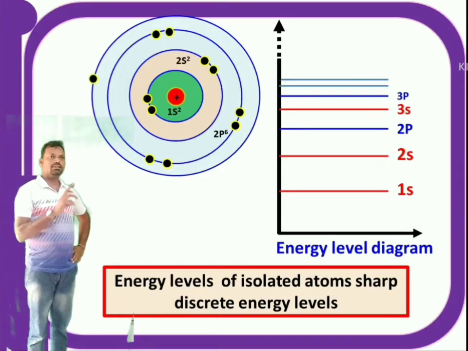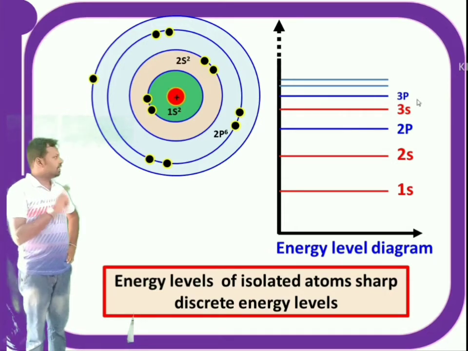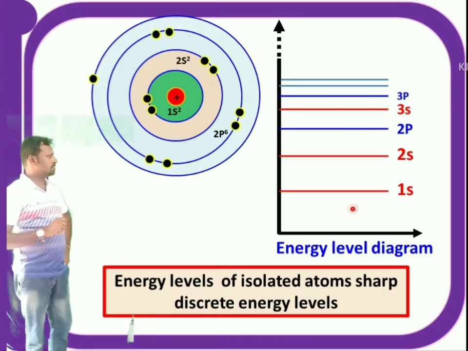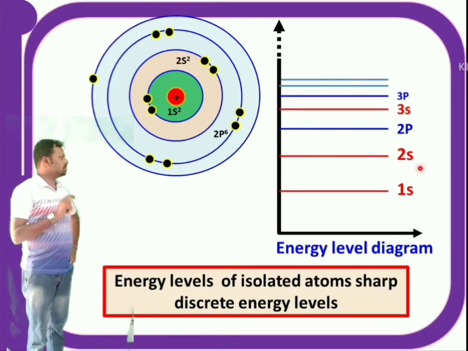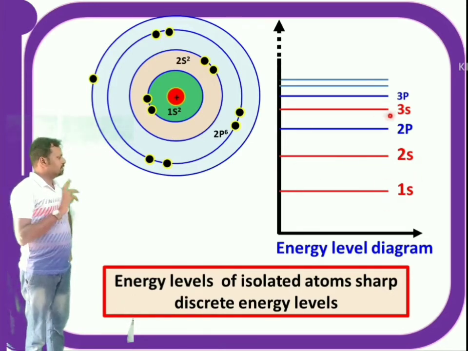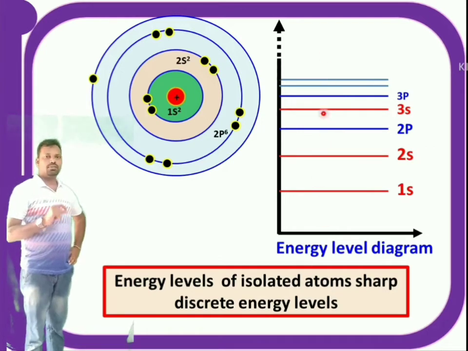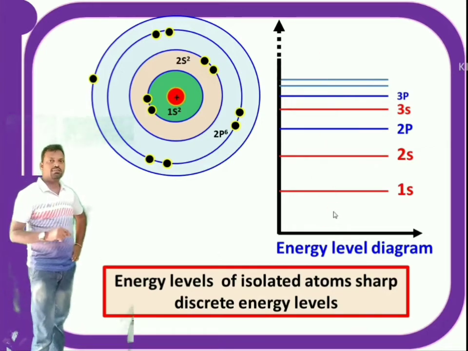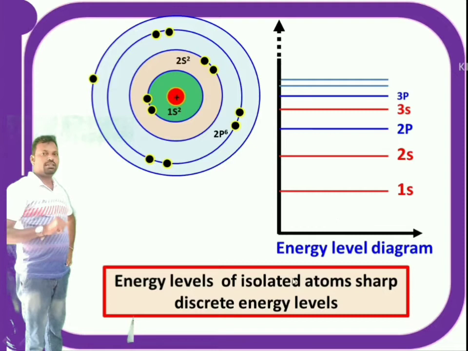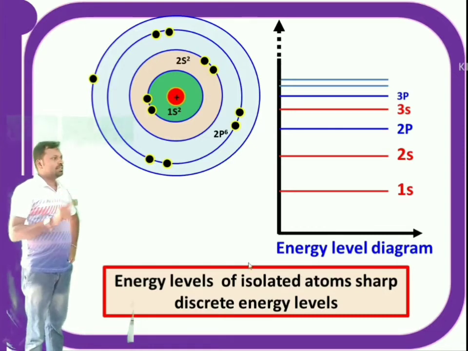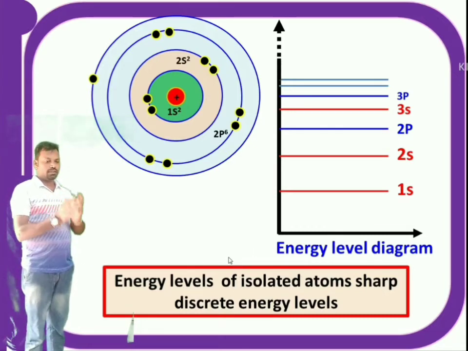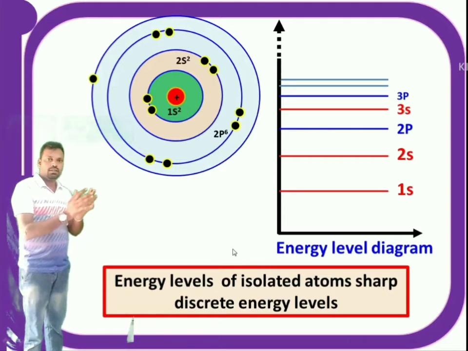You can see here, this is the sodium atom and these are the energy levels on the energy level diagram. 1s orbital, 2s, 2p, 3s, these are the energies which are represented with sharp lines, right? This is valid only for an isolated atom. That means if there is no influence on this atom, then I can represent it with sharp energy lines.